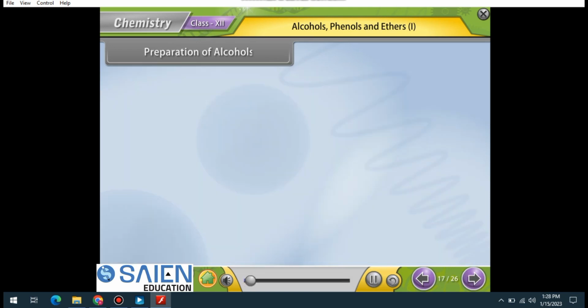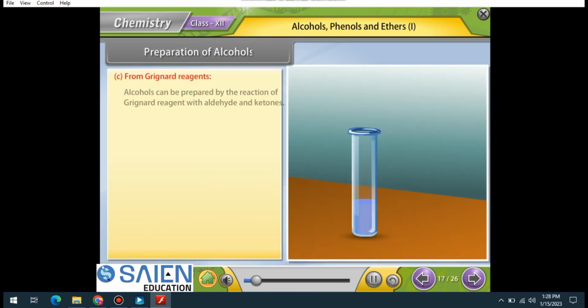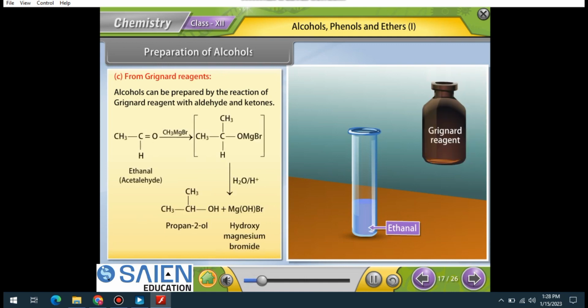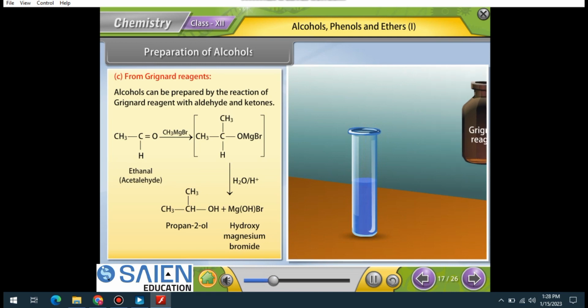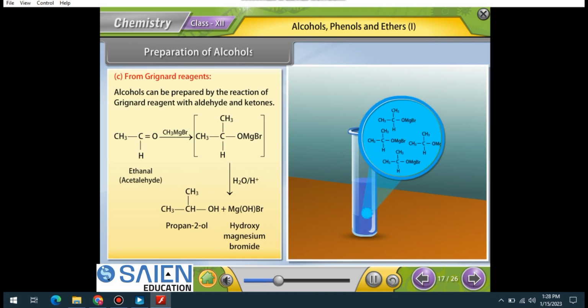Preparation of alcohols from Grignard reagents. Alcohols can be prepared by the reaction of Grignard reagent with aldehydes and ketones.